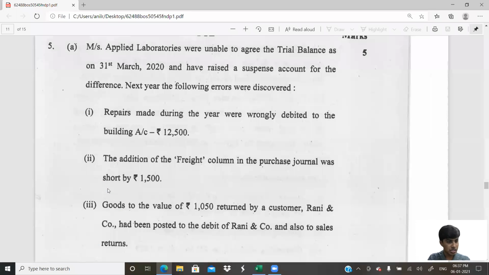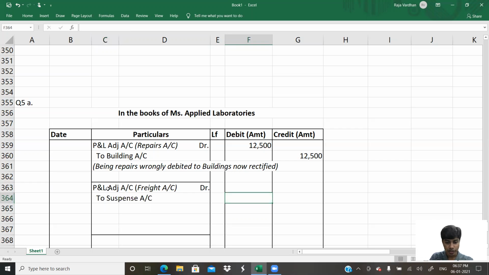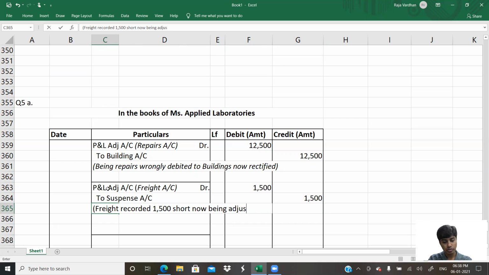What will be the amount? Amount in this case is 1,500. Am I right? Yes, 1,500 rupees. How exactly is the first one different from the second one? First one was a two-sided error, so we don't have suspense account. Second error is a one-sided error, so we have suspense account. Freight recorded 1,500 short, now being adjusted or rectified. It is now being rectified.